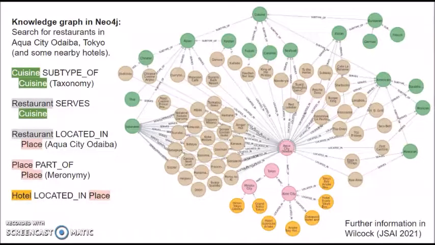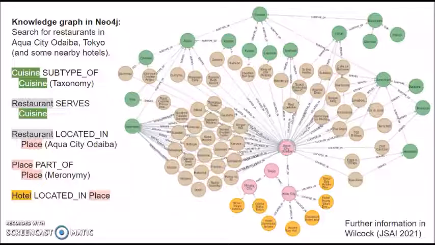People may not be so familiar with knowledge graphs, so this is an example. The robot is asked to look for restaurants in a particular place in Tokyo called City Odaiba, which is a shopping center with many restaurants. And the user asks for Japanese restaurants. The restaurants are linked to the location by a located in relationship, and the restaurants are linked to cuisines by a serves relationship. If the user asks only for Asian cuisine, then in addition to finding Japanese cuisine restaurants, the robot would be able to find Chinese, Korean, and Thai cuisine restaurants as well.